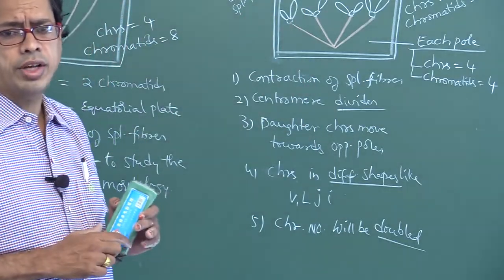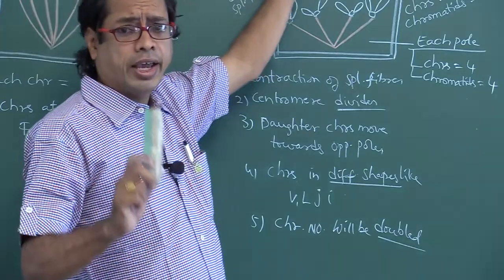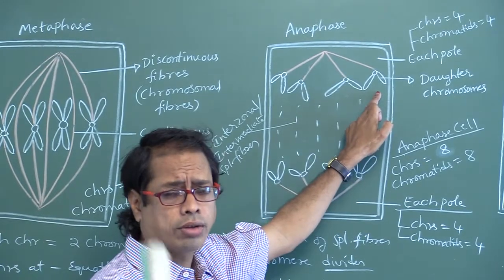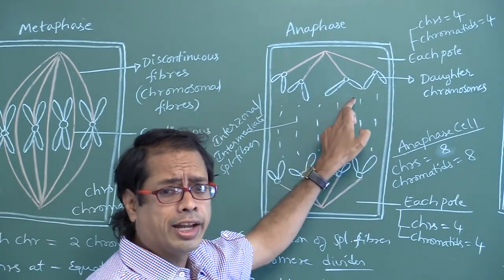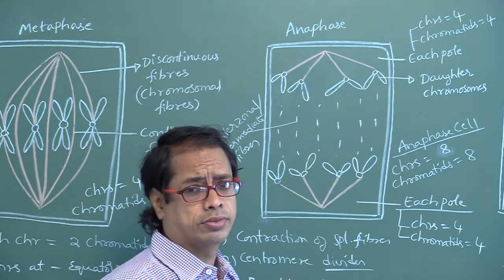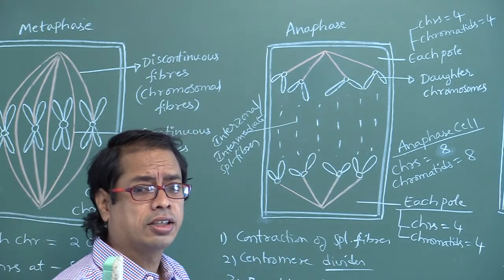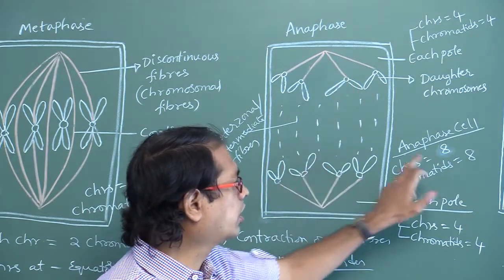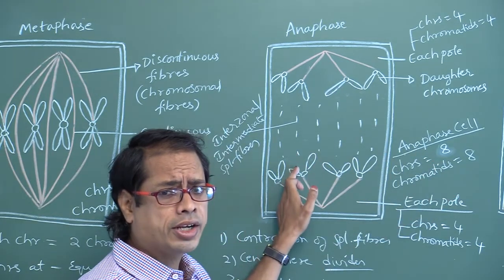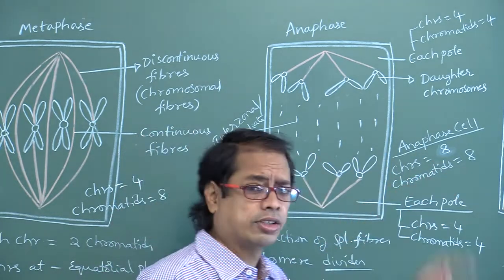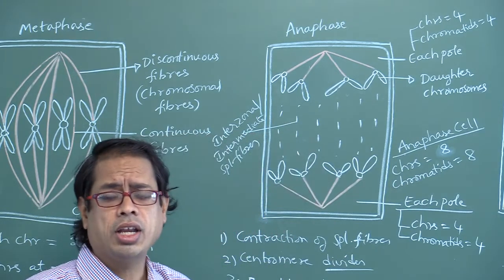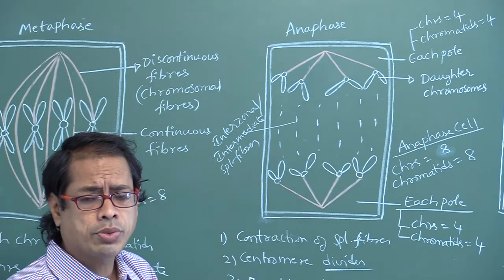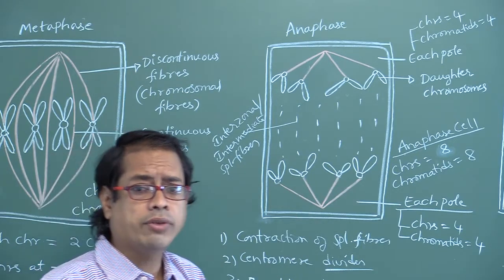Once again, I am asking my dear students: in anaphase, at each pole, number of chromosomes, 4. At each pole, number of chromatids, 4. In an anaphase cell, number of chromosomes, 4 plus 4, 8. Number of chromatids in an anaphase cell, 8. Initially, how many chromosomes did we take? 4. But in anaphase, 8. Chromosomal number will be doubled.